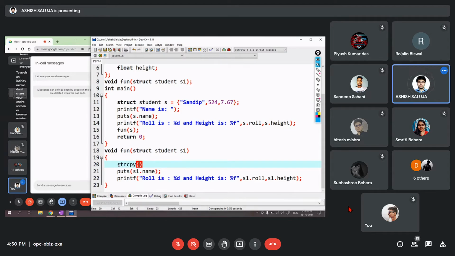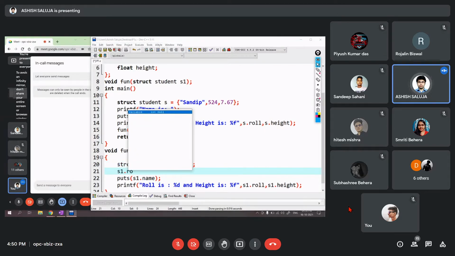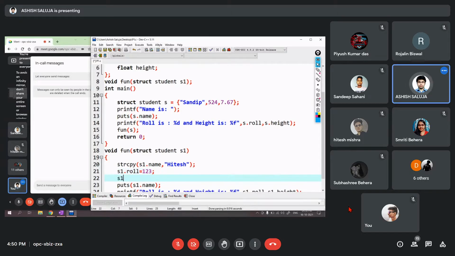Let me just keep s1 dot name is equal to Hitesh. And let me just change s1 dot role to 123, and s1 dot height is equal to 5.60.